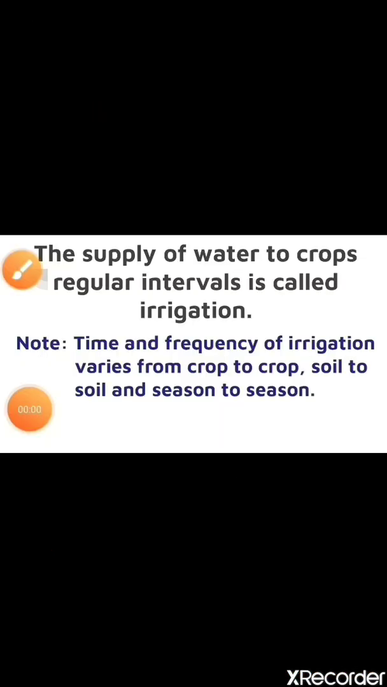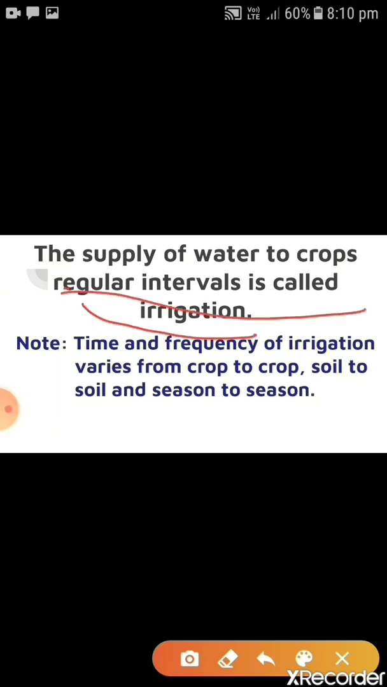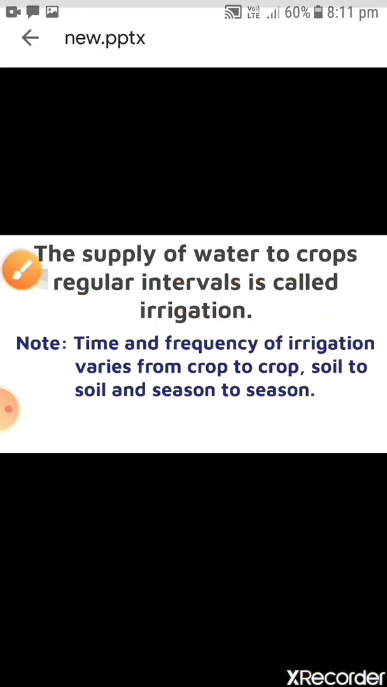Children, supply of water to crops at regular intervals is called irrigation. This I have repeated again and again, that supply of water to crops after a short period of time is called irrigation. But notice here, time and frequency of irrigation varies from crop to crop, soil to soil, and season to season. So this is also correct, children, because according to the classification different crops need different types of requirements, so it varies from crop to crop, soil to soil, and season to season. Let's move to the next slide.